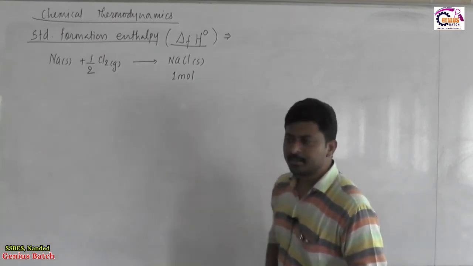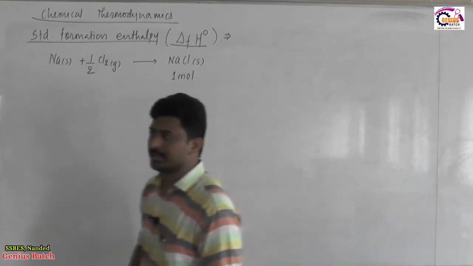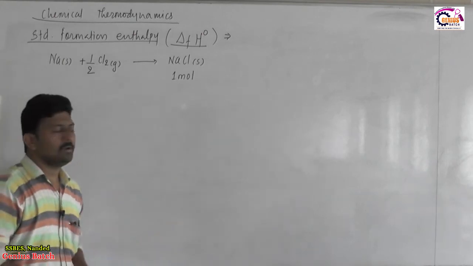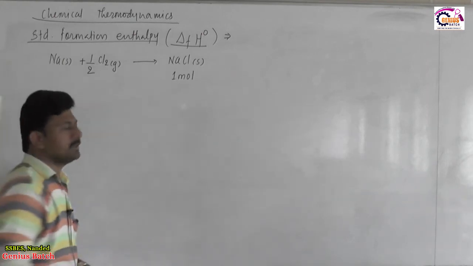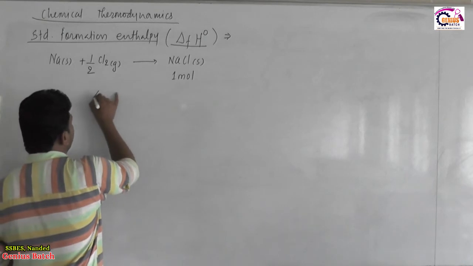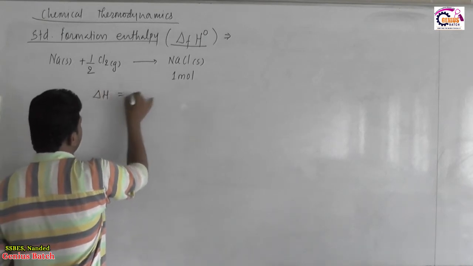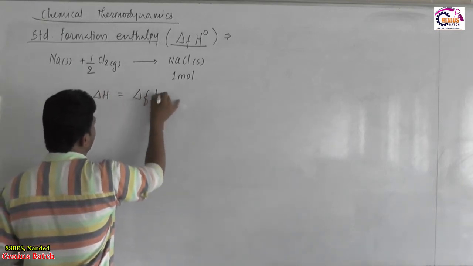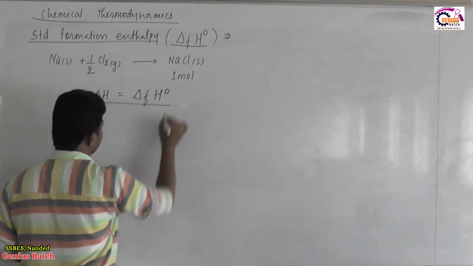So, Na solid plus half mole Cl2 converts to 1 mole NaCl solid. The enthalpy change for the process is called the standard formation enthalpy for NaCl.